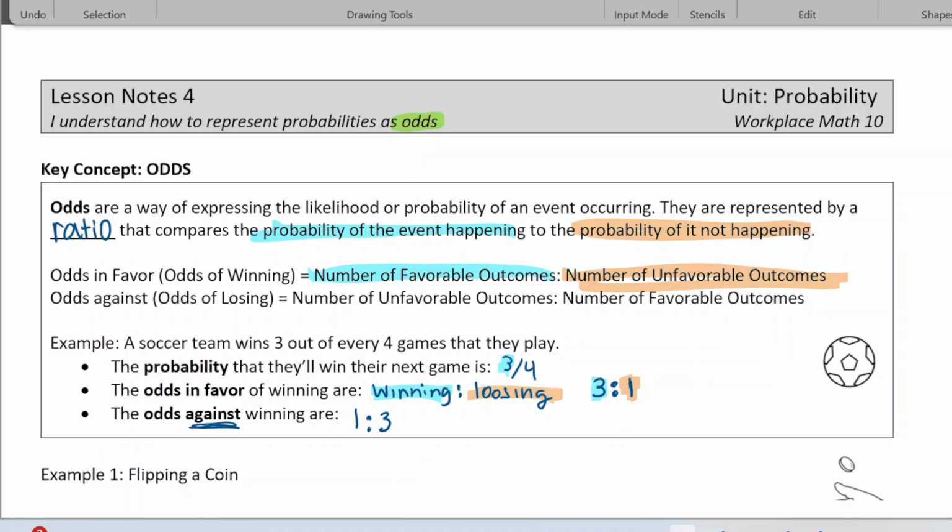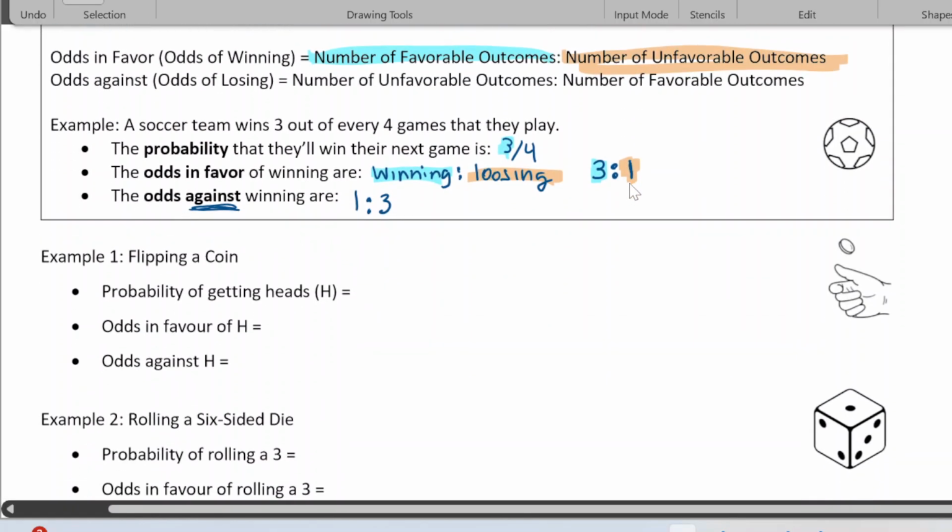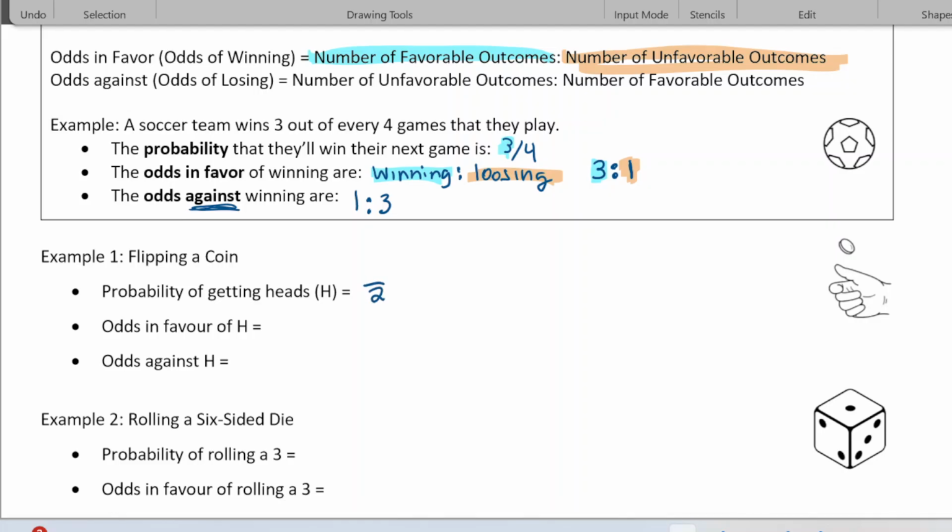Okay, let's do some practice. Flipping a coin. So the probability of getting heads: there are 2 things that can happen, and only one of them is heads. So we would write the probability as 1 out of 2. One way to get heads, two things that can happen.